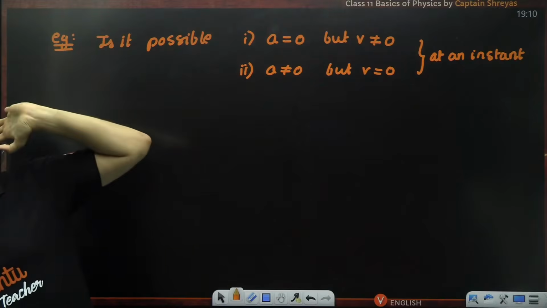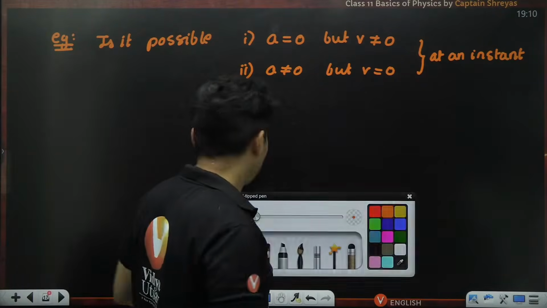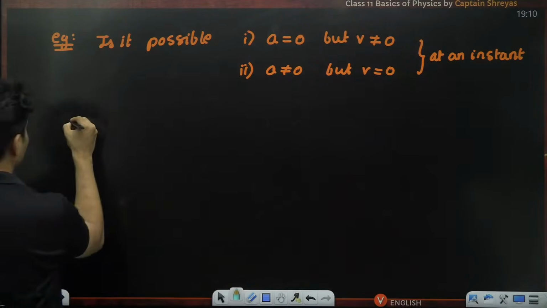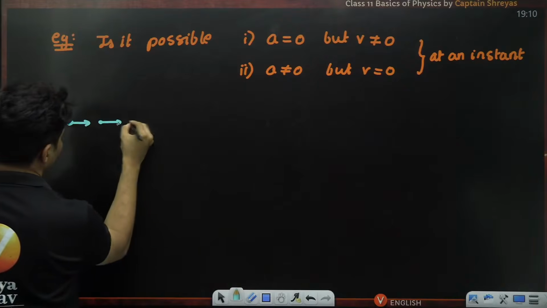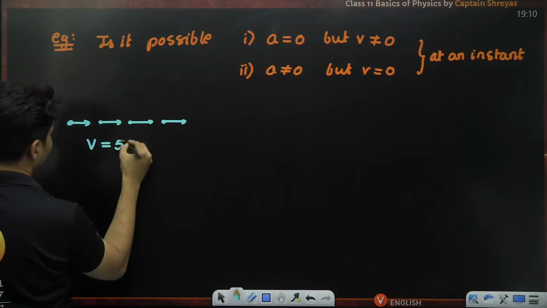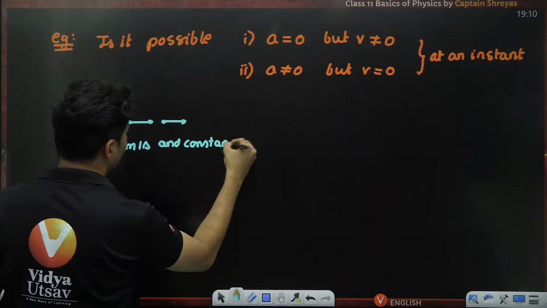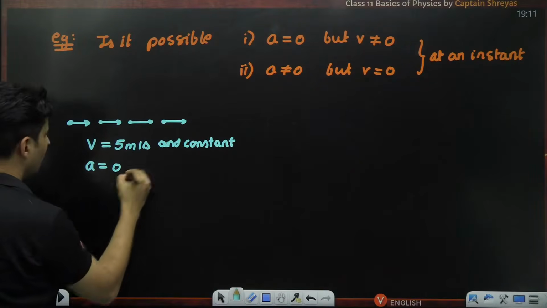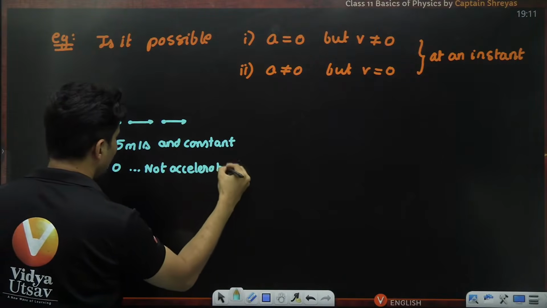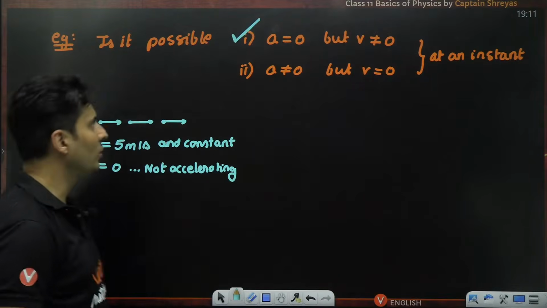So many of you are saying first is possible, second is not possible. Is that true? Let's see. Acceleration is 0, but velocity is not 0. This is 100% possible. I'm traveling with a certain speed and I'm maintaining that speed. What if my speed is, for example, 5 meters per second and constant? Then my acceleration will be 0 because my speed is not changing. So the first scenario is definitely true.